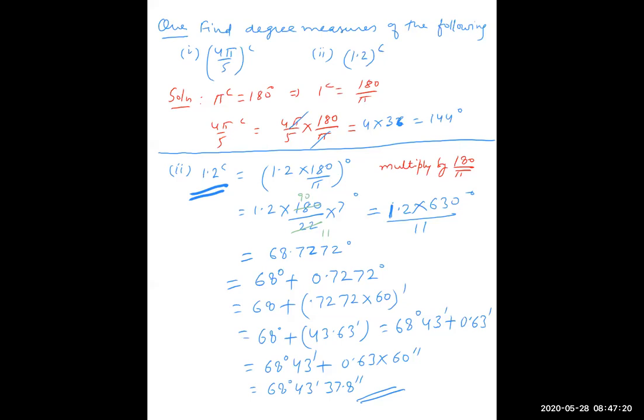So 0.63 into 60. So overall answer is 1.2 radian is equal to 68 degree 43 minute 37.8 second. 1.2 radian is equal to this much. This is clear?